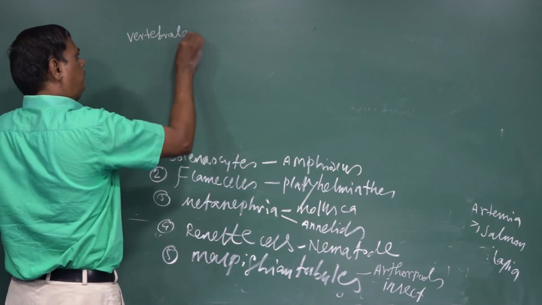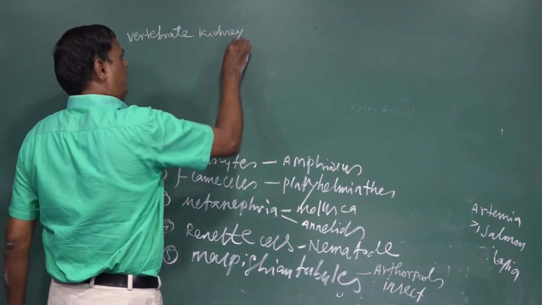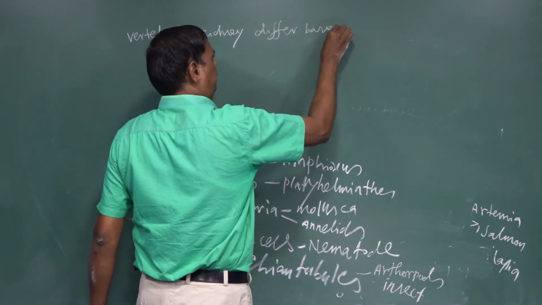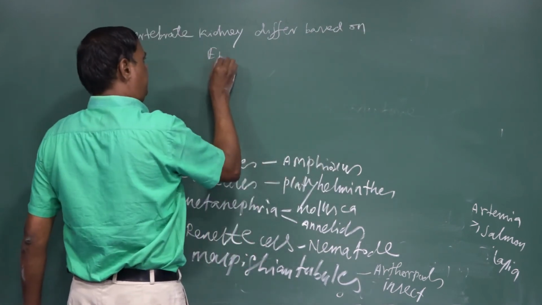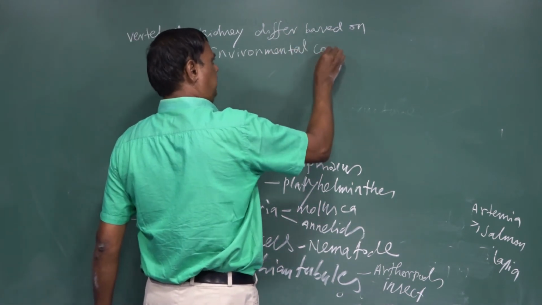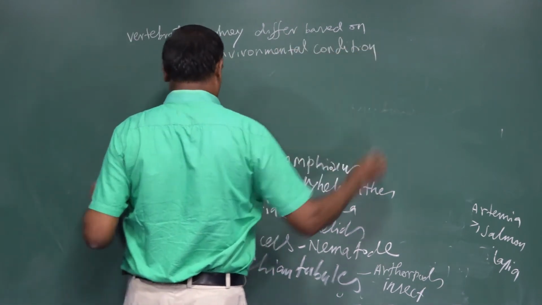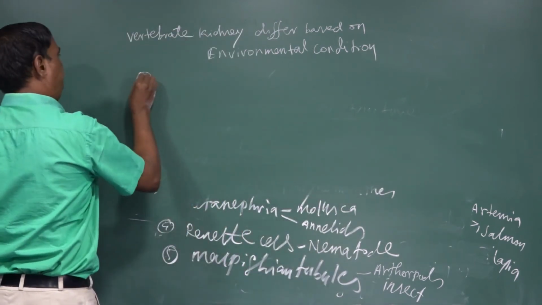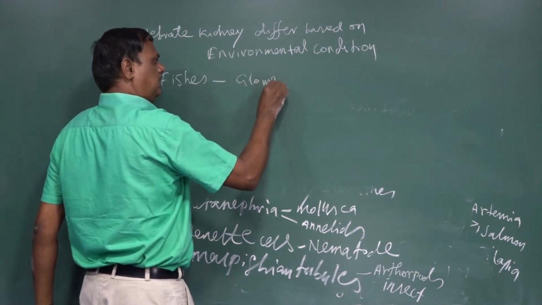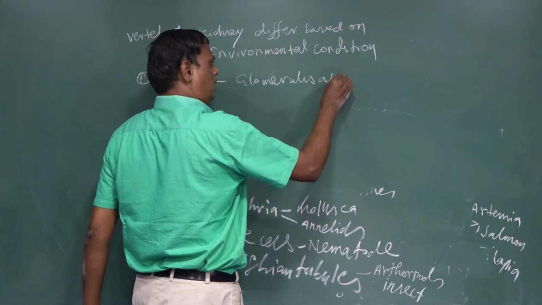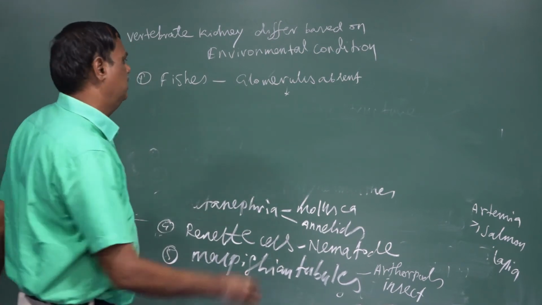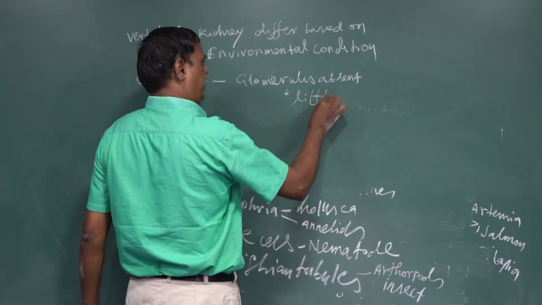Vertebrate kidneys differ based on environmental conditions. How do they differ? We see it one by one. First we see fish. In fishes, the glomerulus is absent. That is called aglomerular. Due to the absence of the glomerulus, they produce little urine.